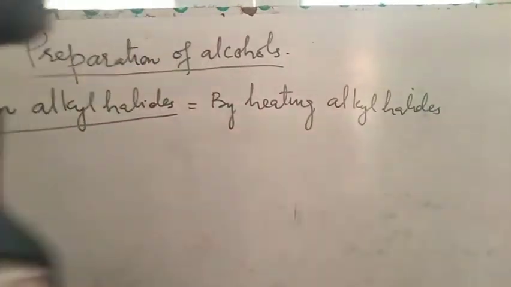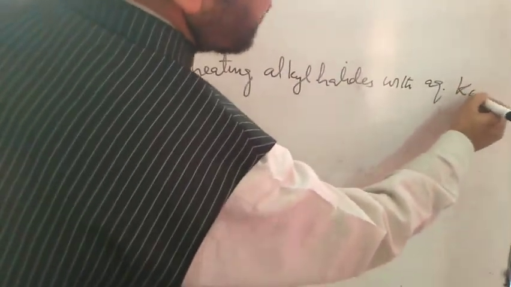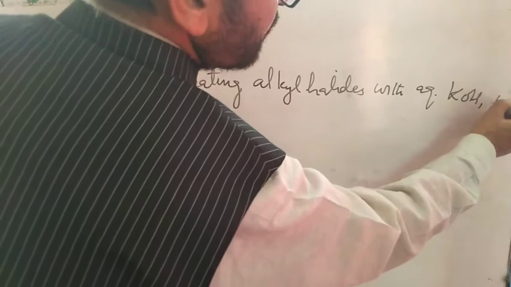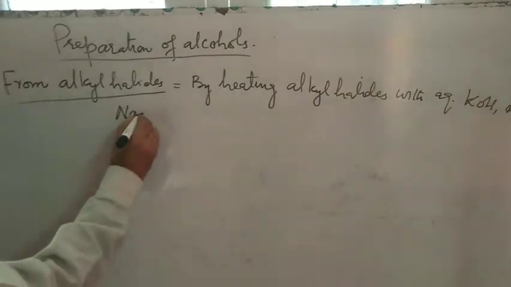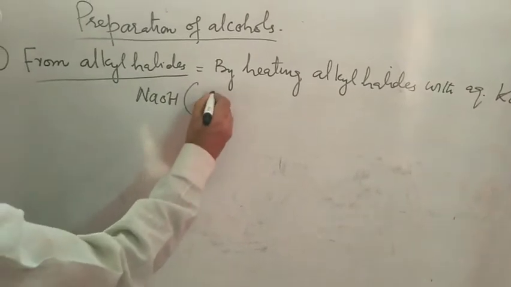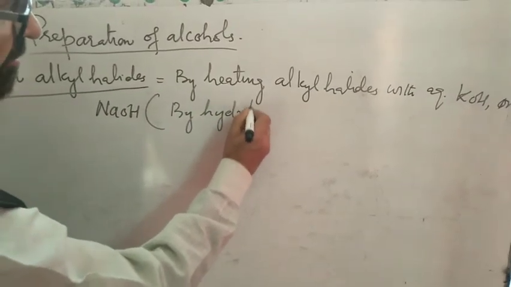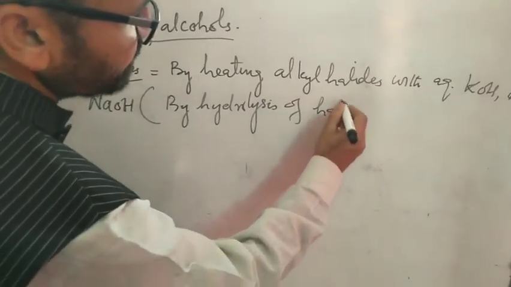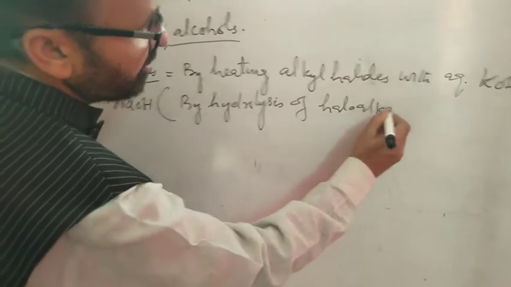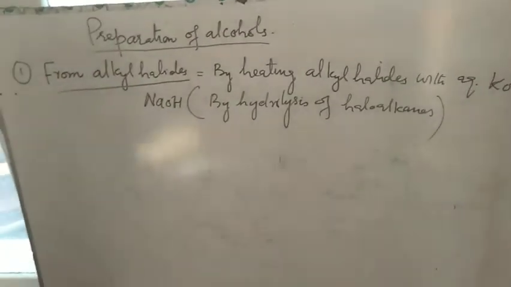when alkyl halides are heated with aqueous potassium hydroxide or sodium hydroxide, that is by hydrolysis of haloalkanes, which you call alkyl halides.